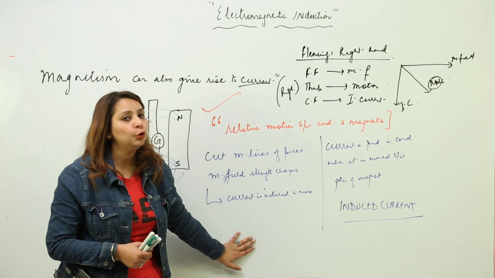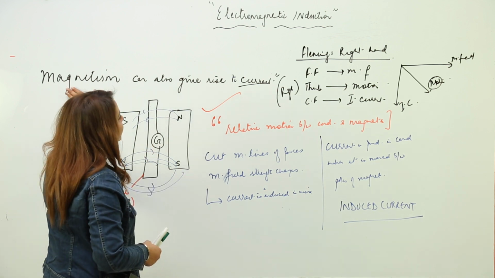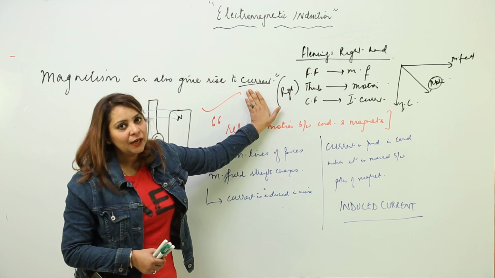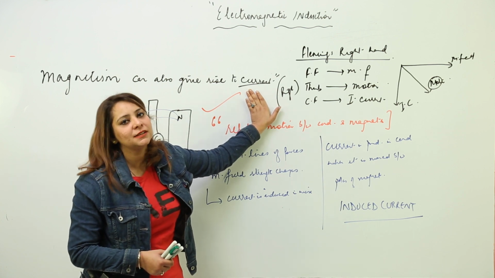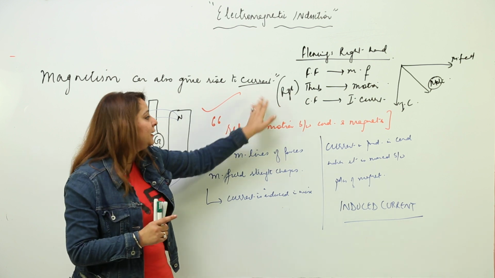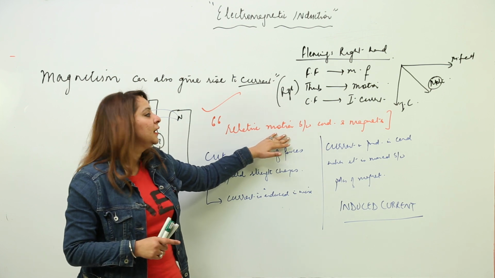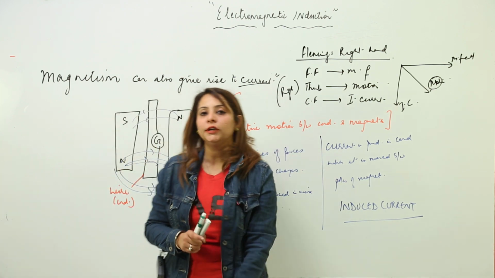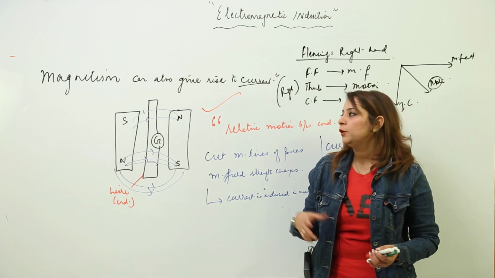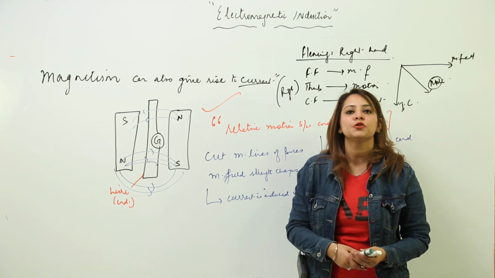This actually proves that just as current can give rise to magnetism, magnetism can also give rise to a current, and that current is called induced current. Though the intensity can be less, we can still have a current. But for that, the condition required is a relative motion between the wire, that means a conductor, and a magnet. So this is electromagnetic induction. Now we are going to study a few things, like the generator and the transformer, which are based on this phenomenon, electromagnetic induction.